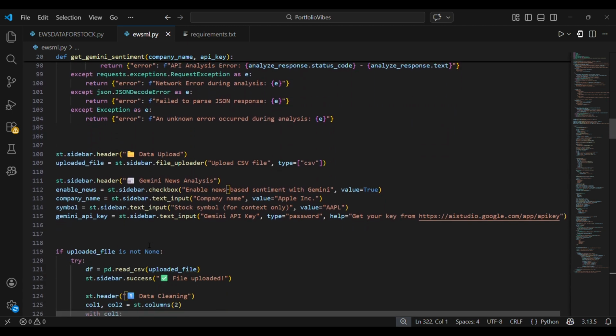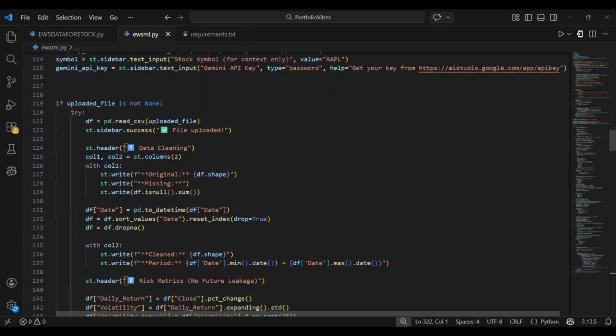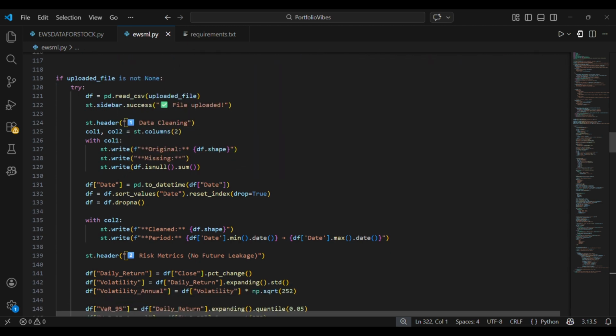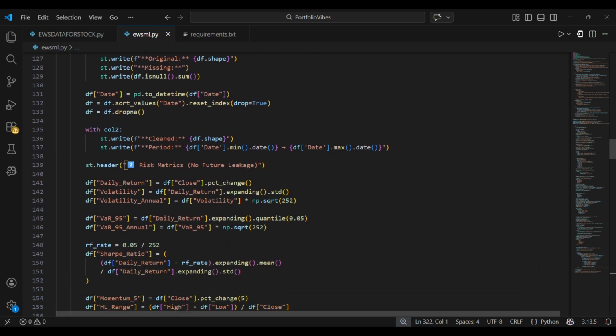After that, we have this sidebar. This is the arrangement that will be visible on the dashboard. We have arranged the sidebar controls, a clean UI to upload the file, a toggle for news, and an API key input that will be provided for the Gemini API analysis. Then we uploaded the file. We will clean the file, convert the dates to standard format, and remove the missing values. This way our data will be ready for any kind of analysis we'll be doing later on.